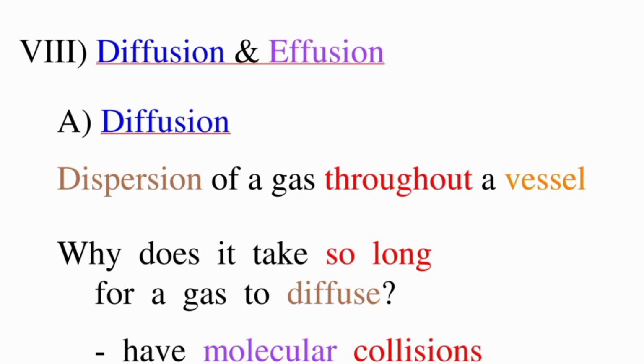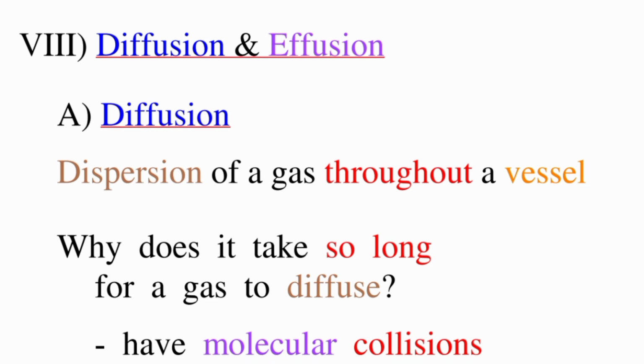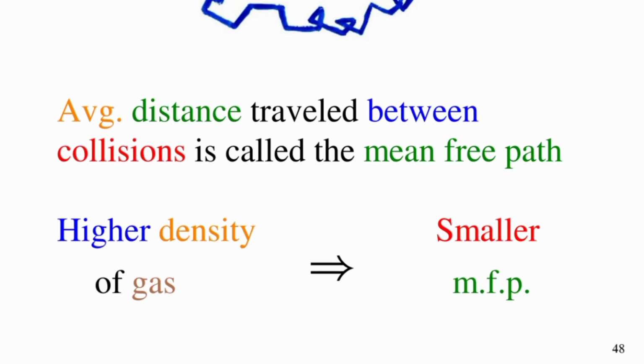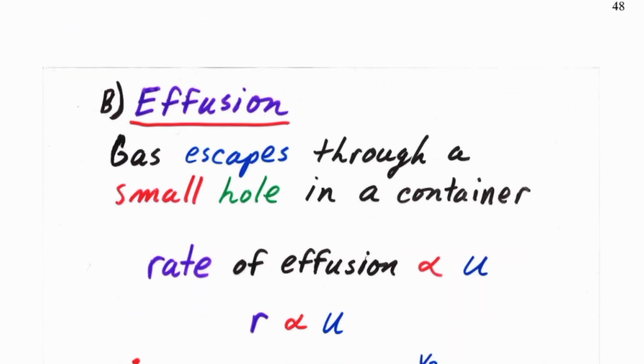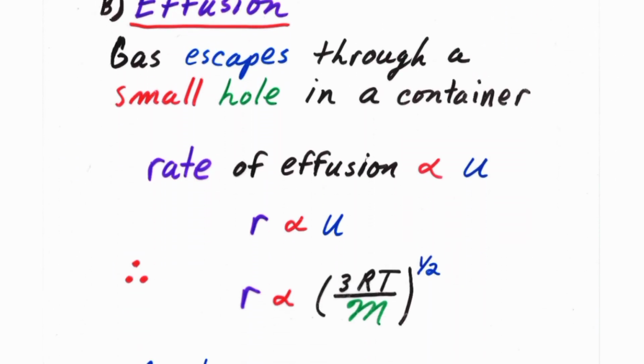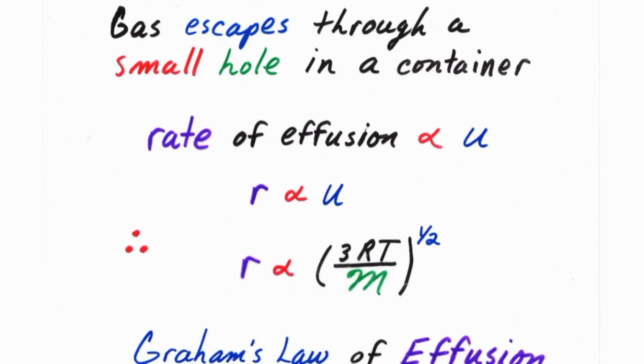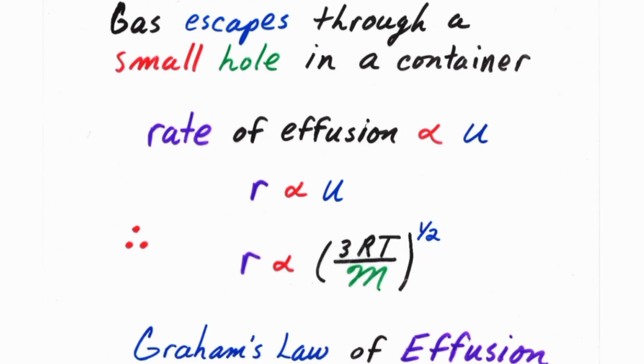Some properties of gases: effusion, the dispersion of a gas throughout a vessel. These are general things. Effusion is when gas molecules escape through a container. This is an important topic. The rate of this is Graham's law. Rate of effusion is directly proportional to the average speed u.